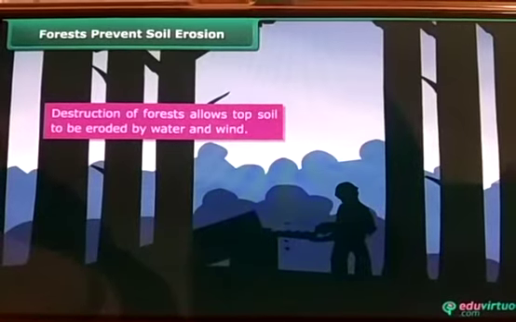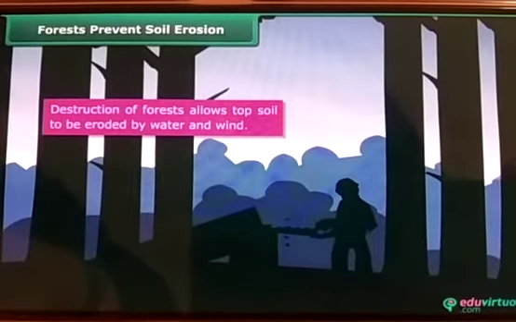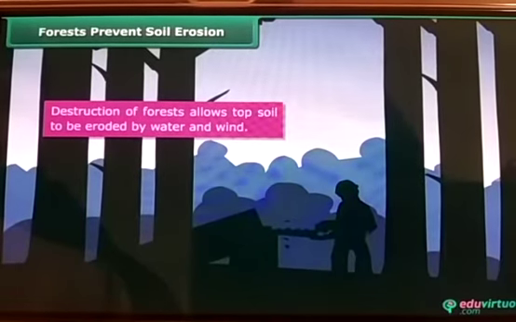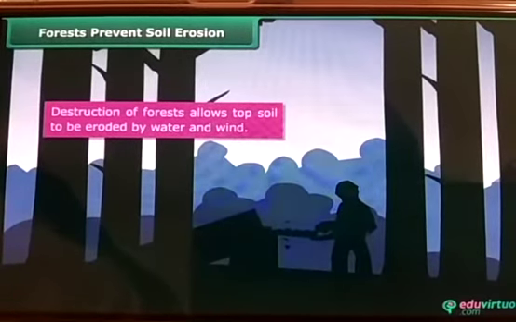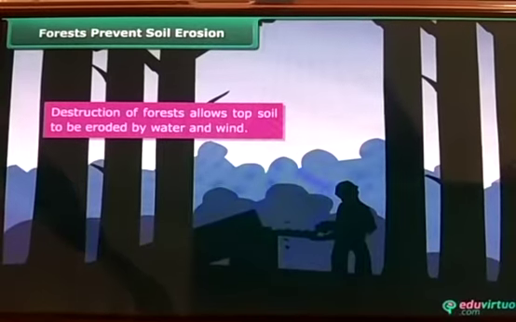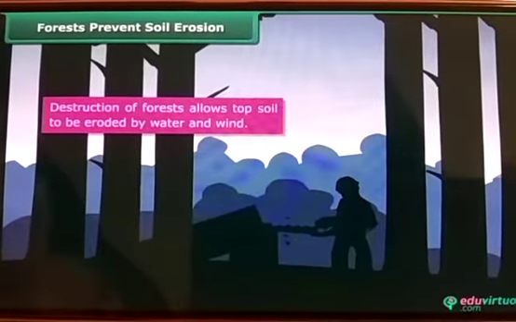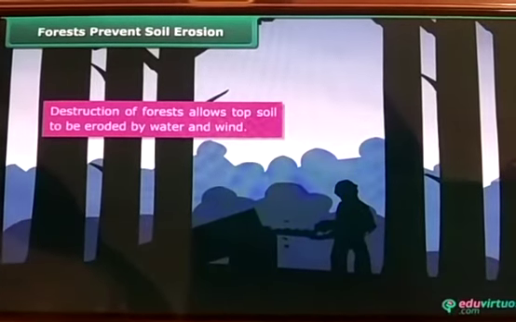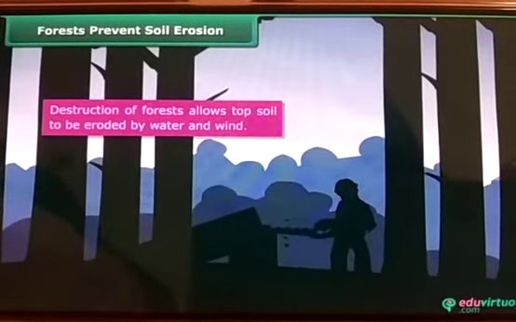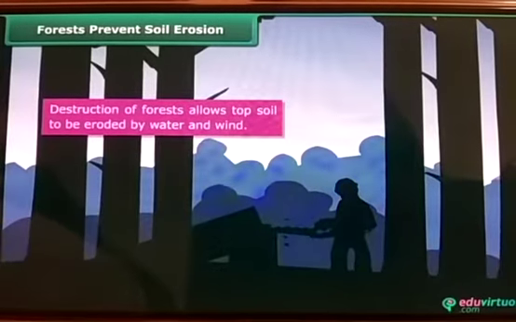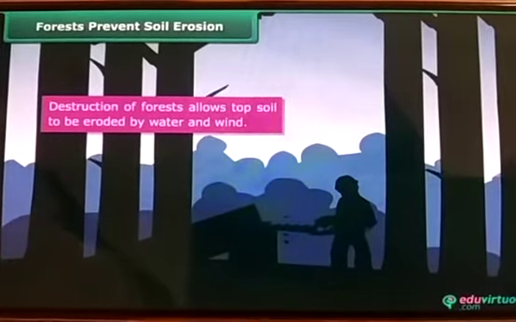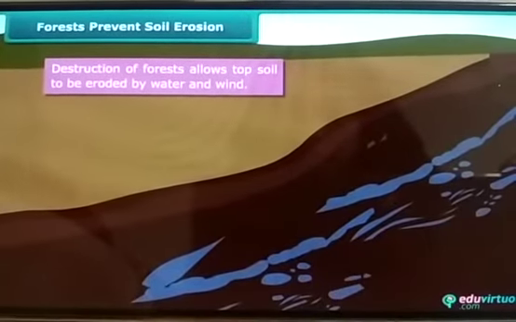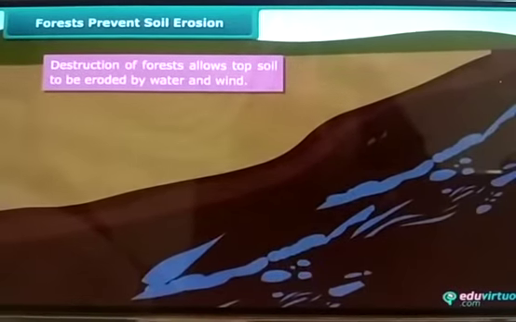So how to prevent soil erosion? Destruction of the forest allows topsoil to be eroded by water and wind. Through the wind and the water, the soil moves from one place to another if the plants are not there. If the plants and trees are there, then the soil cannot move. Why? Because the roots will hold the soil in the same place.